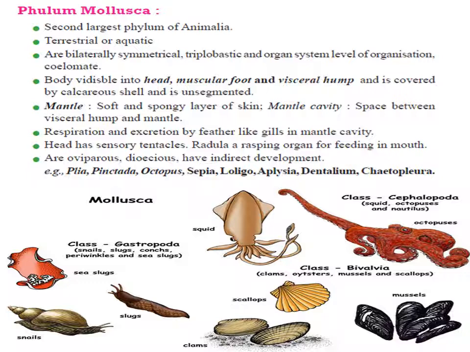The circulatory system is open type and the body fluid is called hemocyanin. The blood is not red in color, the blood is bluish in color. The mouth contains a file-like rasping organ which is called radula. These animals are unisexual. Fertilization is internal and development includes larval stages. That means indirect development is there. Examples: octopus, sepia, pila, Chaetopleura, Loligo, they all are examples of phylum Mollusca.